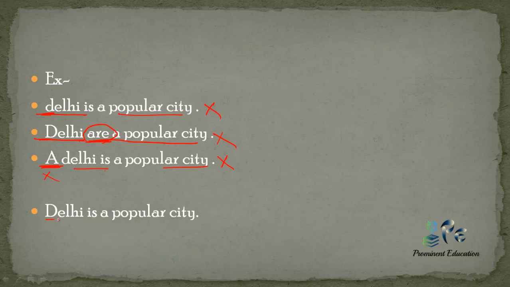Now the correct sentence is: Delhi is a popular city. This sentence follows all the 3 rules that we have discussed. We have not used article before it. The article A here is for city, not for Delhi, so this sentence is grammatically correct.